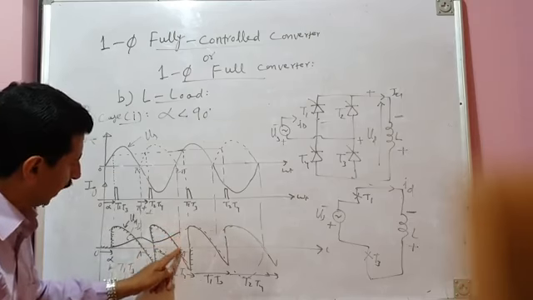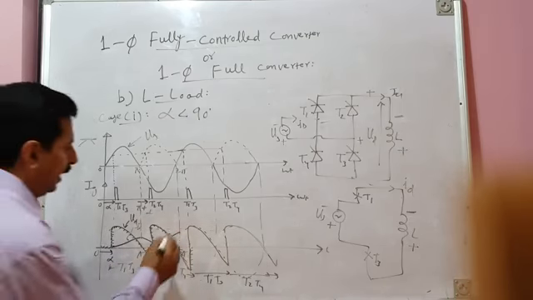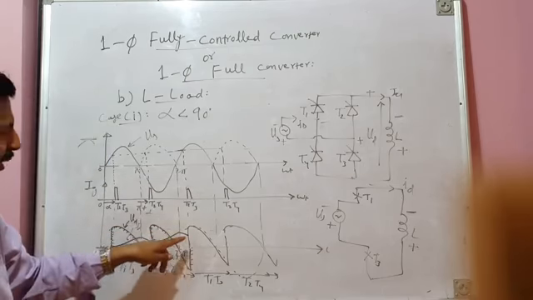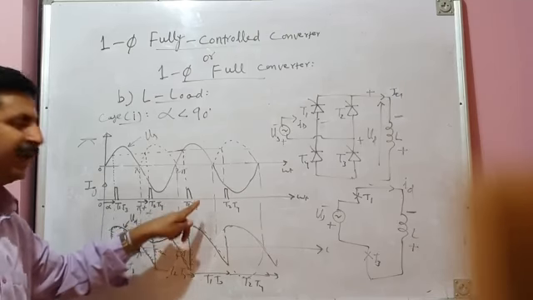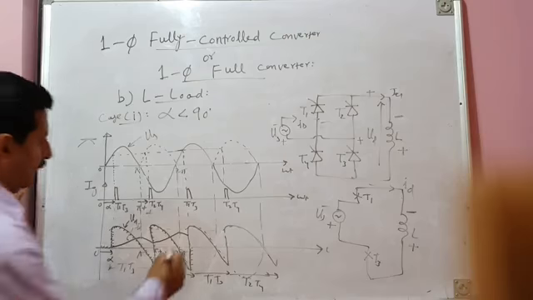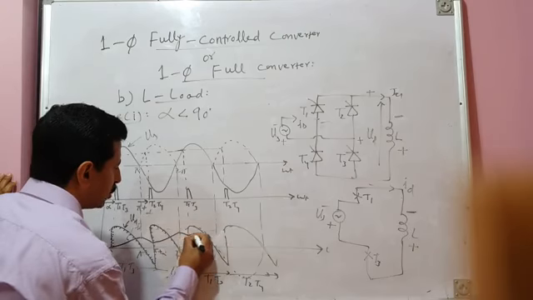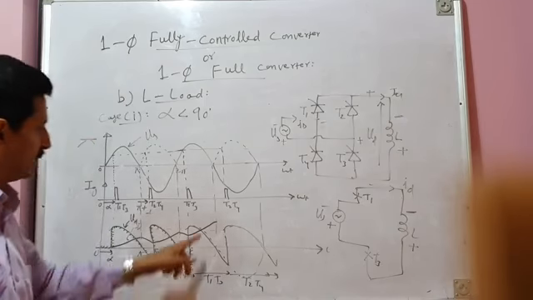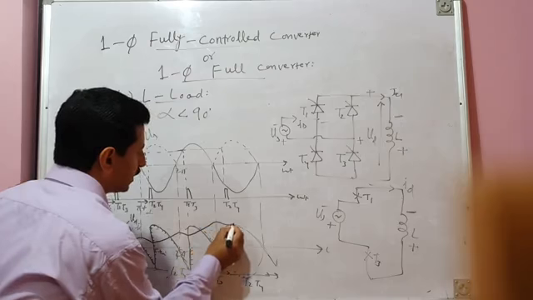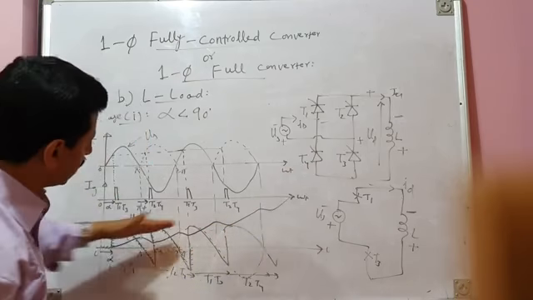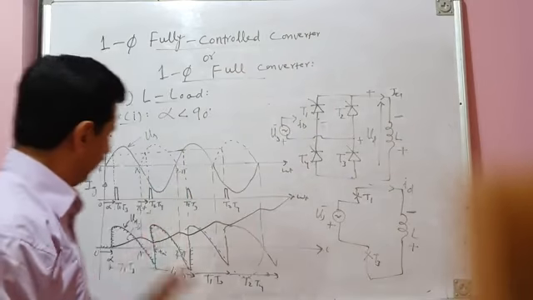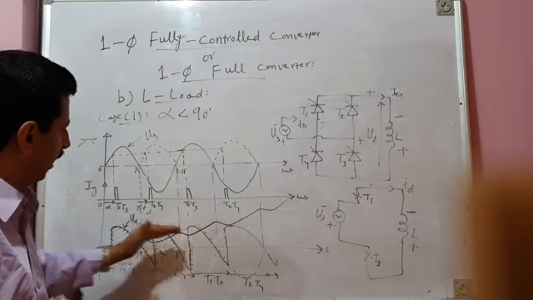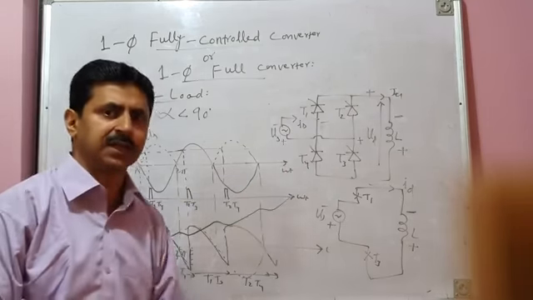And then small negative volt second area is there. In this small negative volt second area, inductor starts releasing the energy and current starts falling, but before it can fall to zero, next firing comes, and again positive volt second area is there. So because of positive volt second area, inductor will again start storing the energy, current will start rising, then it falls. Then you will see that current goes on infinitely increasing with every half cycle.